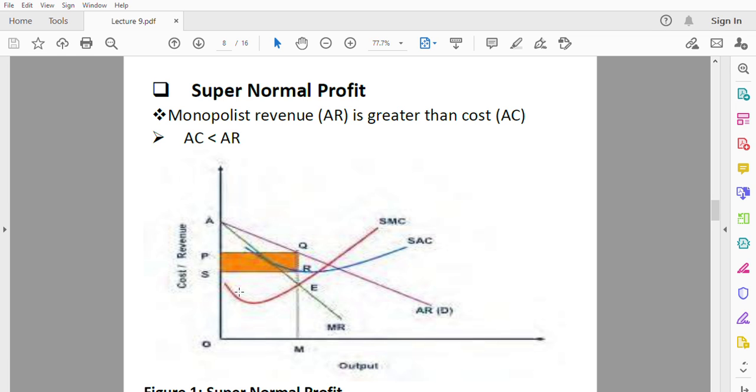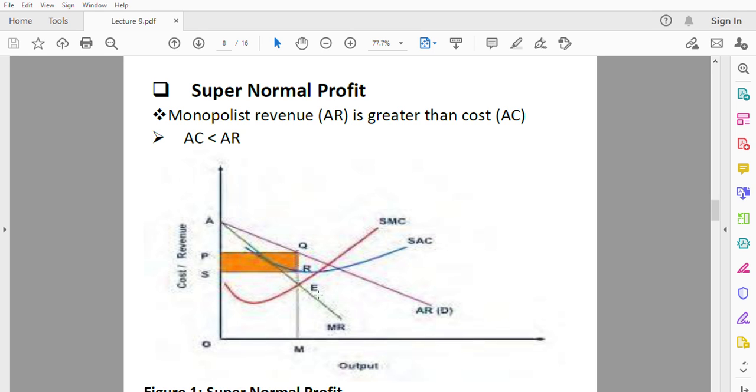So let's look at this diagram. First of all, we need to establish the equilibrium point. The equilibrium point is the point at which the marginal cost, this is a short run marginal cost, is equal to the marginal revenue and the marginal cost is rising. So this is the equilibrium point. At this equilibrium point, we trace it to the average revenue and we have Q, the point Q, and that's the same as the price.